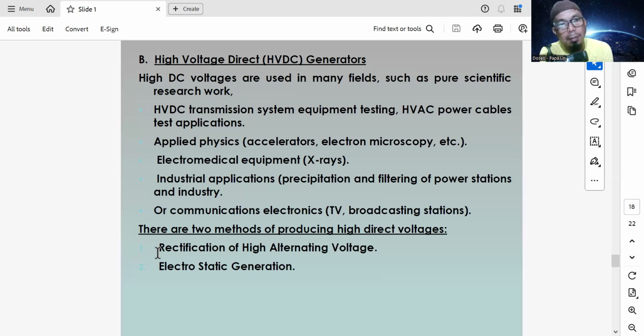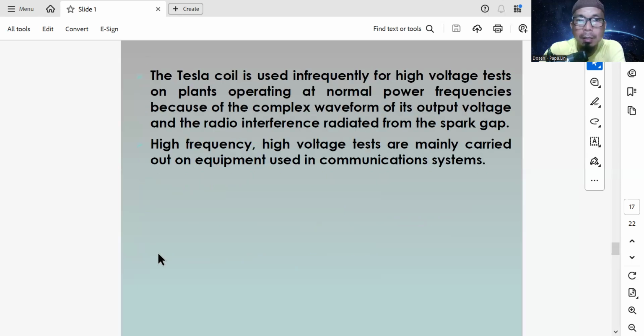Or the other use is for transmission, to increase the DC voltage for high voltage direct current transmission. Applied physics for accelerators, electron microscopy, etc., to accelerate the electrons. For electromedical equipment for X-ray, we use direct current high voltage.